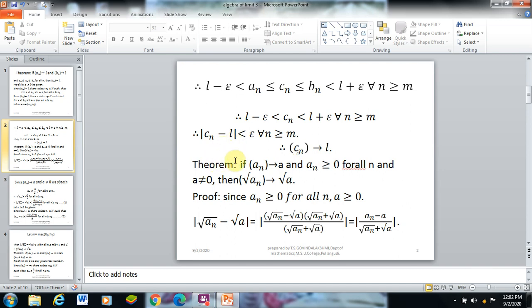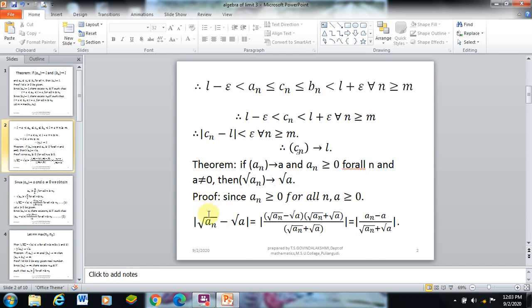Next we see another theorem. If an converges to A, and an is greater than or equal to 0 for all n, and A not equal to 0, we have to show that root of an converges to root of A. These terms are given. We have to show that root of an converges to root of A. Since an is greater than or equal to 0 for all n, A is greater than or equal to 0, A not equal to 0, so A greater than or equal to 0 is already seen.